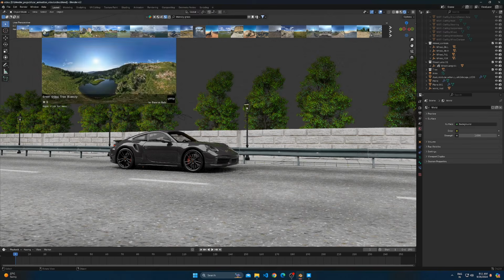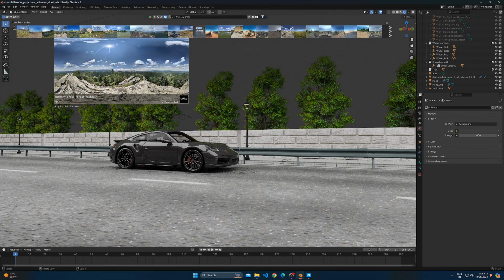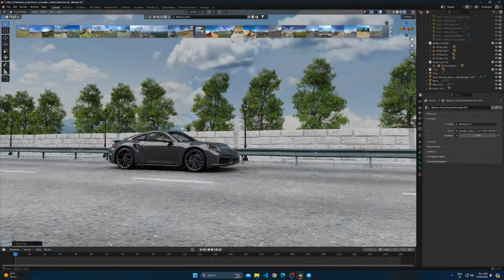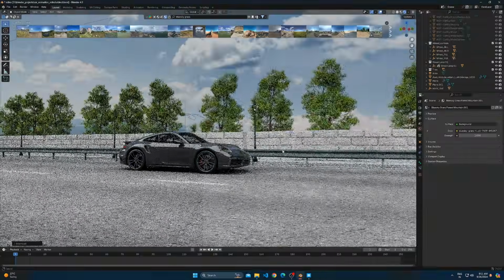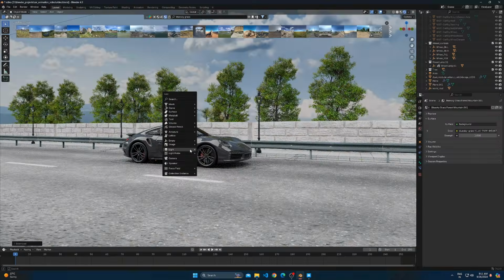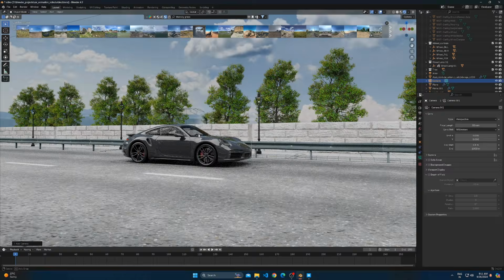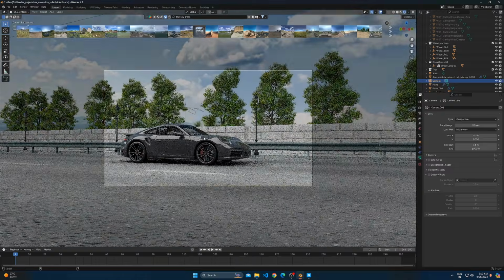Add an HDRI to the environment. I am adding an HDRI called Blue Sky Grass Forest Mountain. You can also use the same. Firstly, adjust the view correctly. After that, add a camera by pressing Shift-A. Correct the view if needed, and press Ctrl-Alt-Numpad 0, and it will snap the camera to the view.